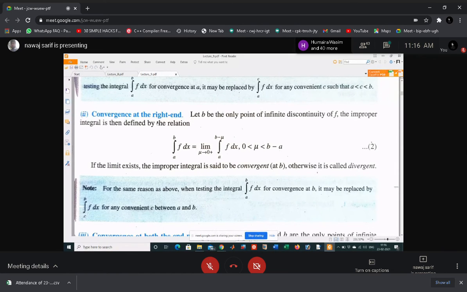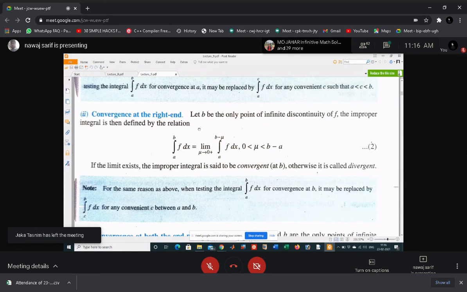Okay, in that case just try to find the limit of integral a to b f(x) dx, as integral a to b minus mu, with mu tending to 0, because we have to stay inside the interval a to b.